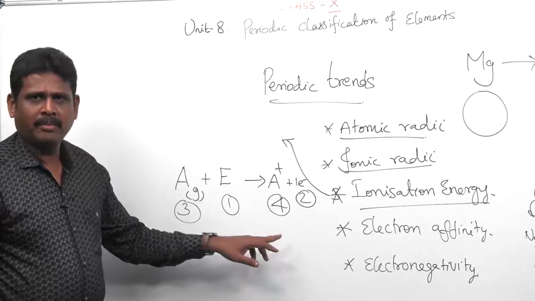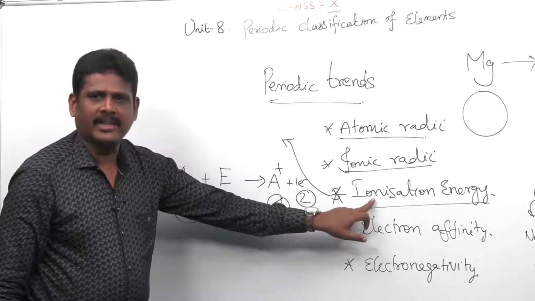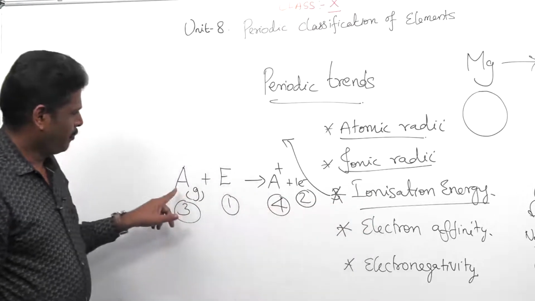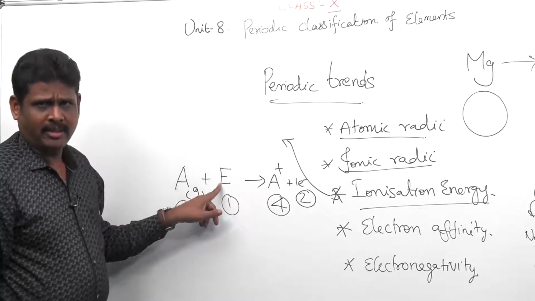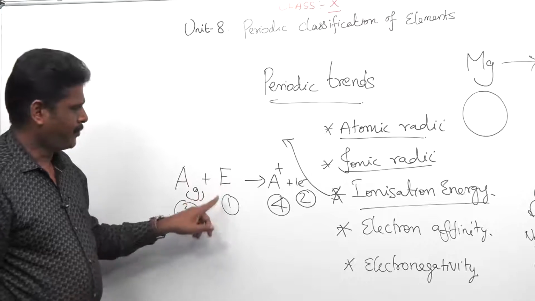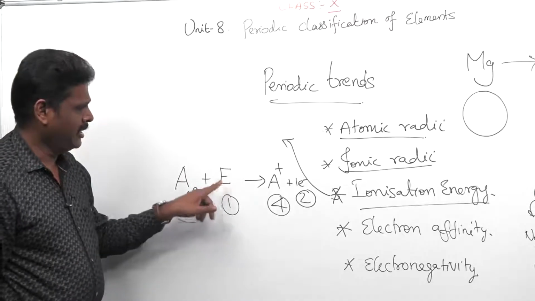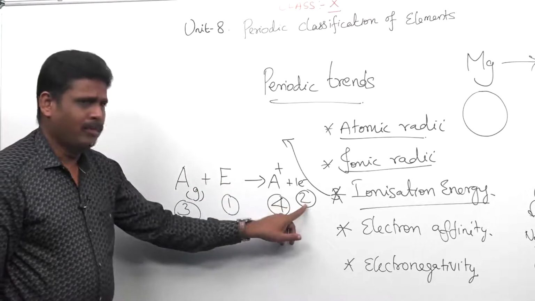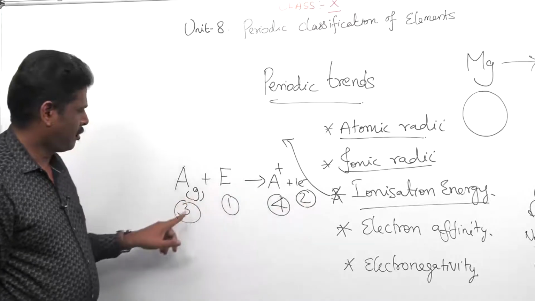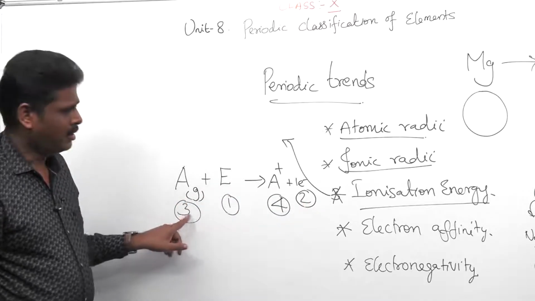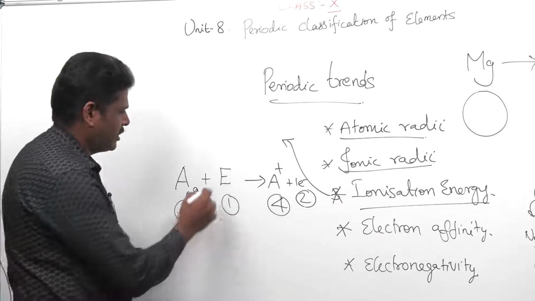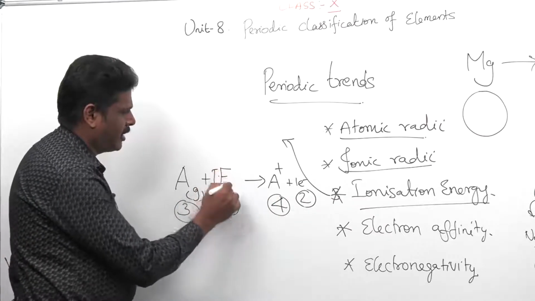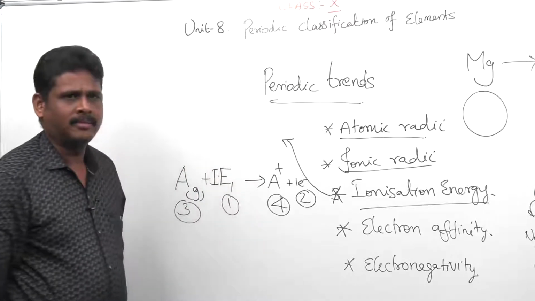I will repeat one more time how you can define ionization energy. When I put 1 here, you have to start from here, and the correct definition will be there. The amount of energy required to remove an electron from an isolated gaseous atom to form a monopositive cation is called ionization energy, or we can call it ionization enthalpy 1.